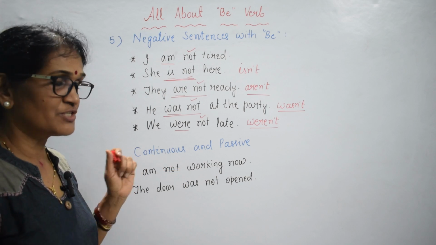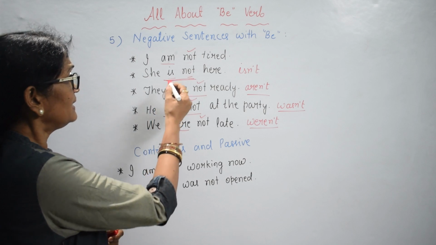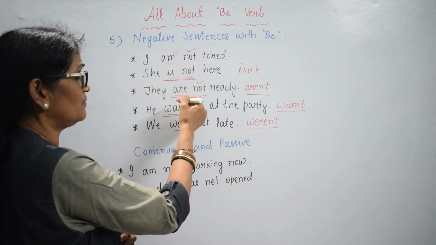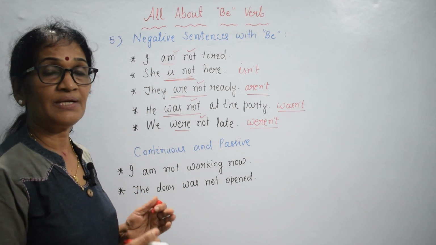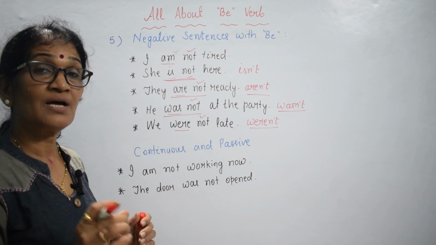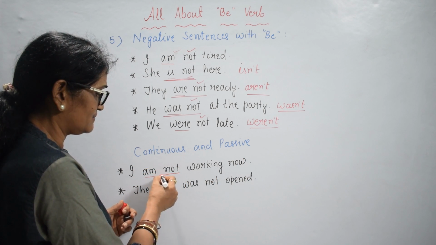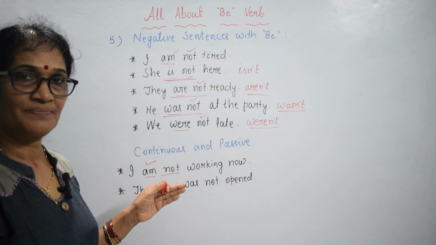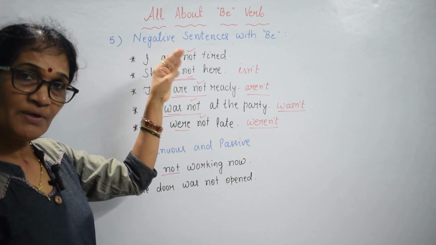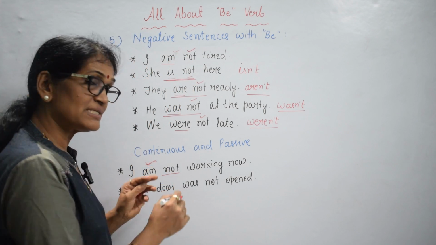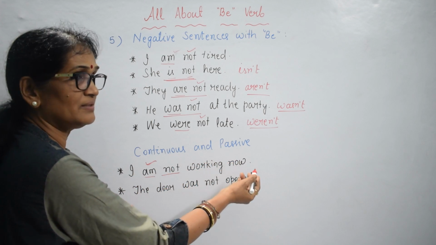In passive and continuous structure, how do you use not? I am not working now. Here, in the earlier sentences, am, is, are, was, were are all main verbs. But in continuous structure and passive structure, be verbs are used as auxiliary verbs. I am not working now. Am not working. Just after the auxiliary verb, use not. When you use be verb as main verb, we use not after the main verb. When we use be verb as auxiliary verb, use not after be verb.